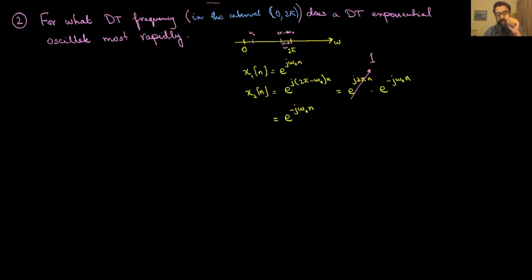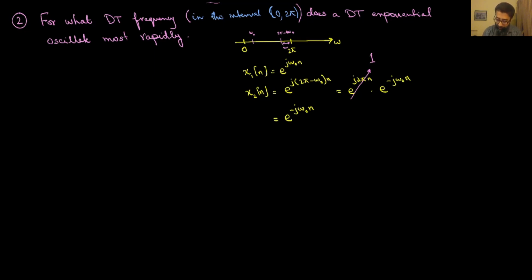So the signal corresponding to the frequency omega naught and the signal corresponding to frequency 2 pi minus omega naught have more or less the same frequency omega naught, the only difference being that one of them rotates in a clockwise direction and the other one rotates in a counterclockwise direction. But the period for those, if it's periodic, is going to stay the same for both complex exponentials. And therefore, the rate of oscillation, the number of samples it takes to complete one revolution, regardless of what direction I'm revolving in, is going to stay the same for both signals as well.